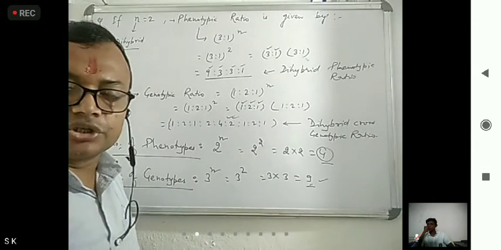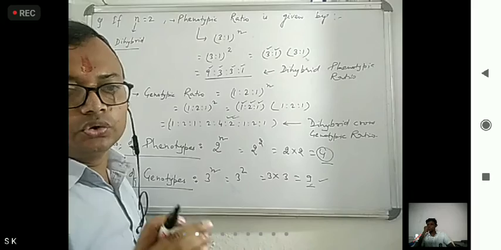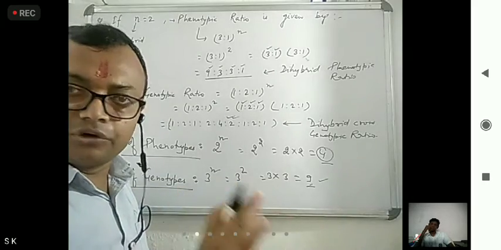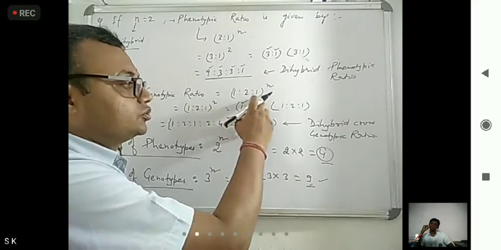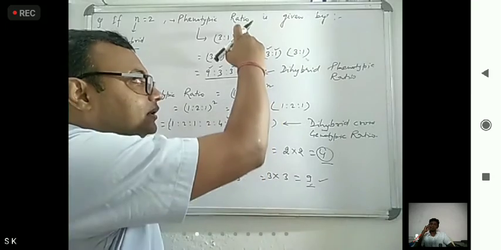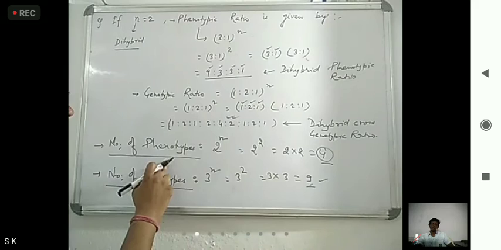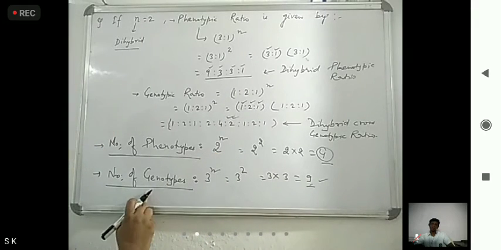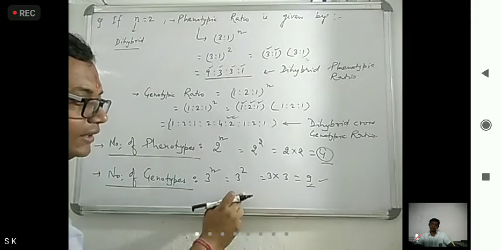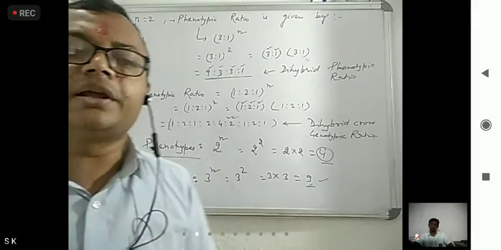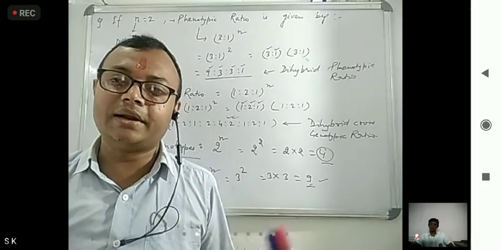First, phenotypic ratio 3:1 to the power n. Genotypic ratio 1:2:1 to the power n. Number of phenotypes 2 to the power n, and number of genotypes 3 to the power n. This formula you have to remember. Very, very important formulas are there.